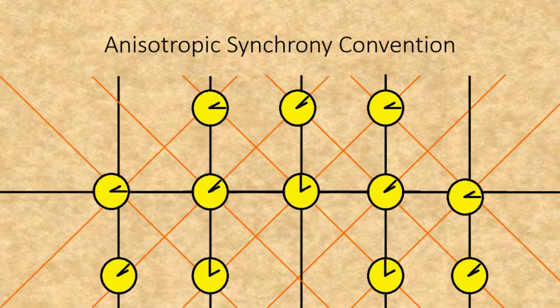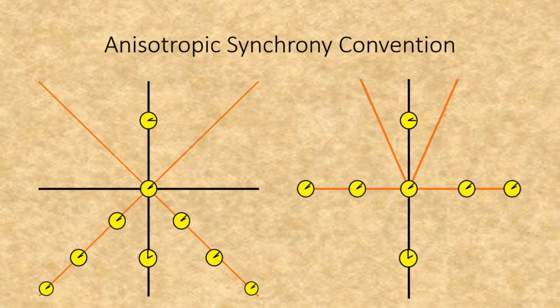In the anisotropic synchrony convention, clocks are synchronized across both space and time, such that now in the anisotropic synchrony convention is the past in the isotropic synchrony convention. Another way of putting it is that in the anisotropic synchrony convention, clocks are synchronized along the past light cone. The result is that in the anisotropic coordinate system, the past light cone is equivalent to the space axis.